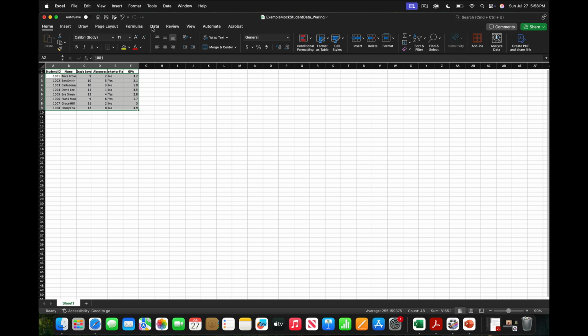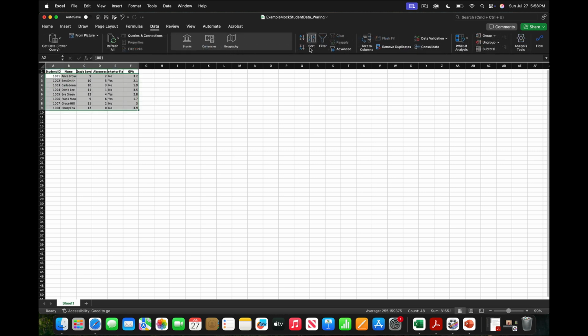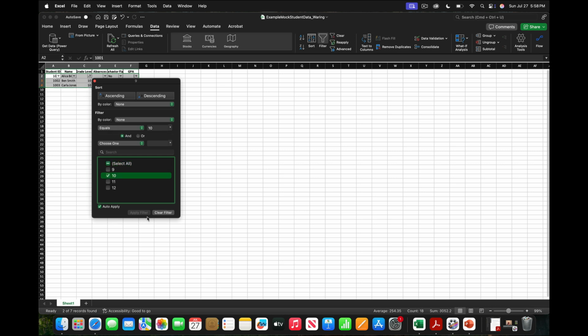Now we're going to go to Data, and then we're going to go to Filter, and you see the arrows that have dropped down, right? So let's say we wanted to just look at 10th graders. We're going to go to Grade Level, and you see it says All Selected. You're going to undo that and only select 10th graders.